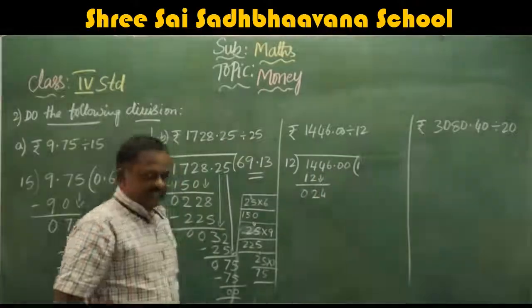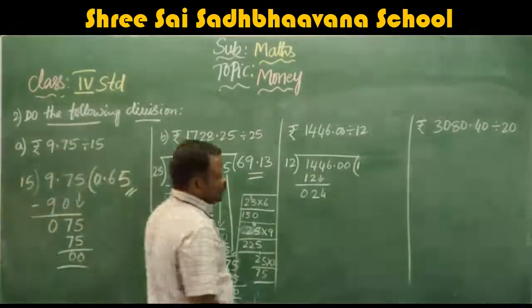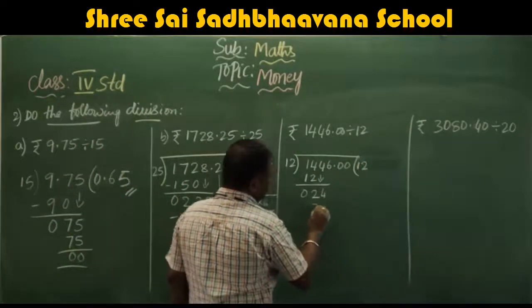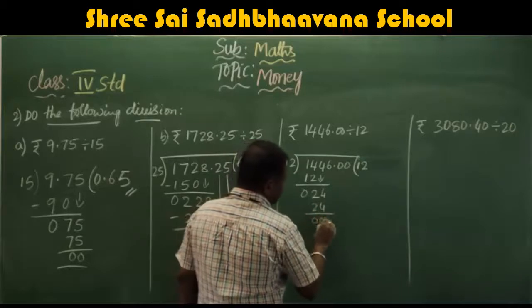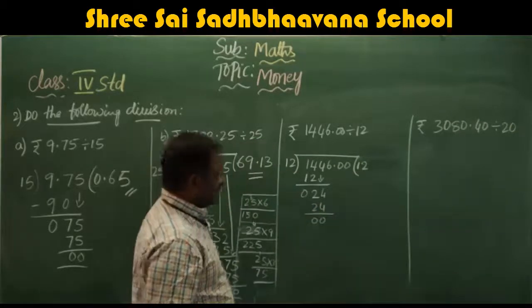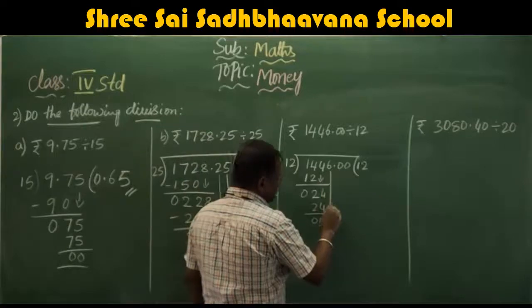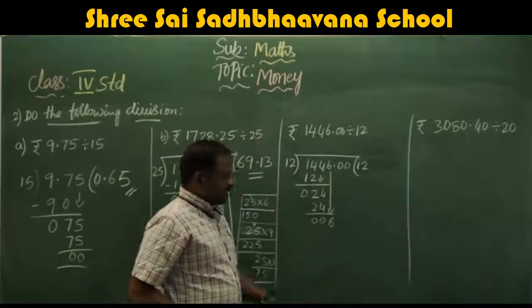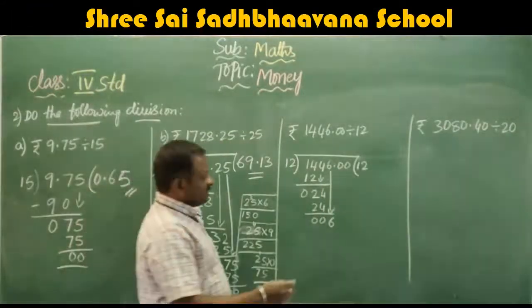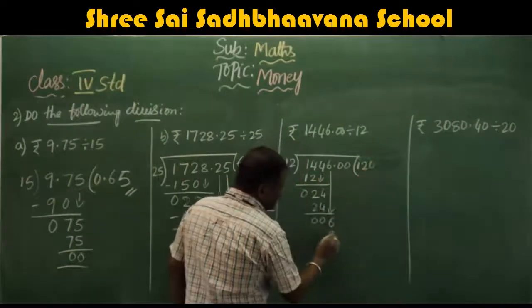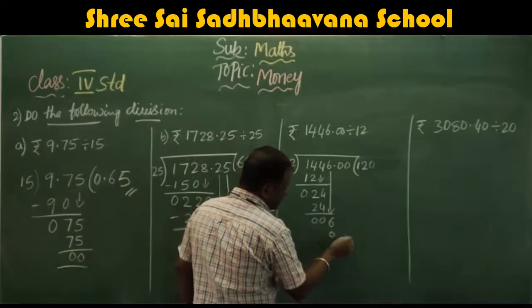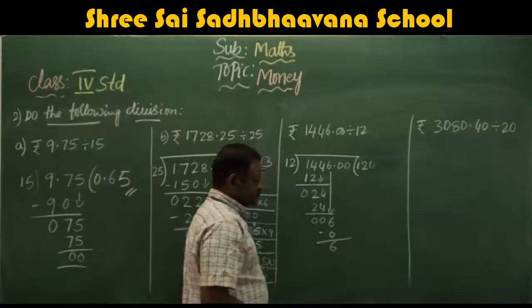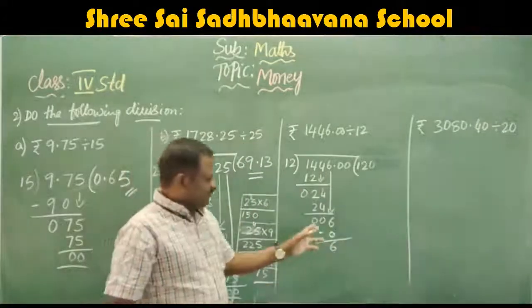Now take down the 4. 12 2s are 24. 0, 0. Okay. Now take down the 6 here. It won't cancel. So 12 zeros are 0. Subtract. You get 6.